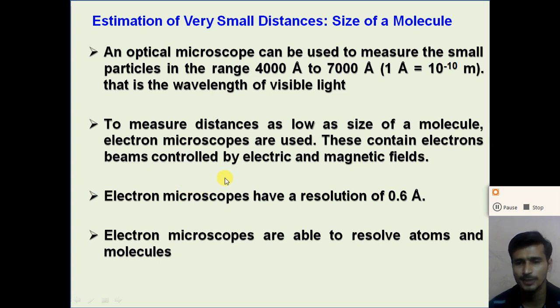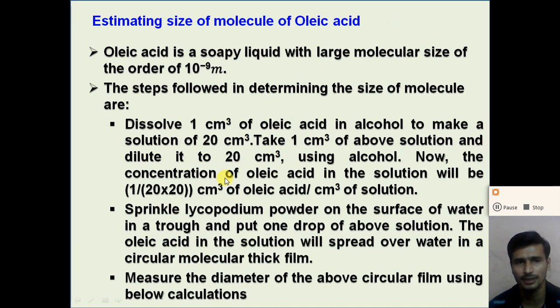And one special technique or method which is used to estimate the size of the molecules of oleic acid is known as the Avogadro method. So dear student, let us understand the Avogadro method for estimating the size of the molecules of oleic acid.